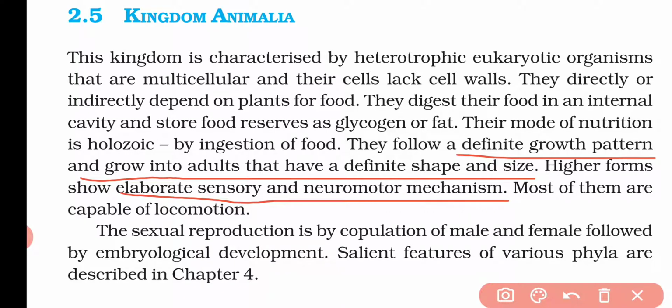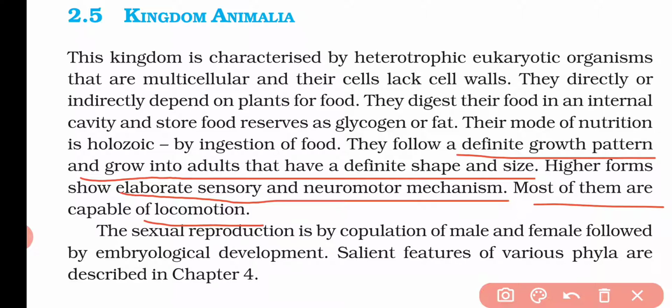That means in higher animals, they have the ability to sense the environment using the neuromotor mechanism, and most of them are able to locomote. That means they are able to move here and there for their food or any other work.